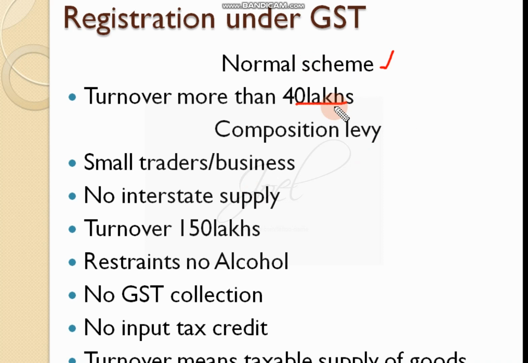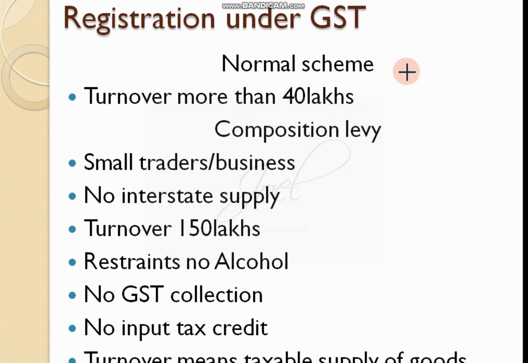When purchasing, see what tax you pay on inputs, so that you will get it back. That is what we call input tax credit, and you will get that input tax credit under the normal scheme. And if you are a registered dealer, you can do transactions within the state and also with other states. These are some of the benefits we can consider. At the same time, various other benefits will be received, like free branch transfers, then input tax credit, as I told already. So all these things are the benefits of registering in a normal scheme.